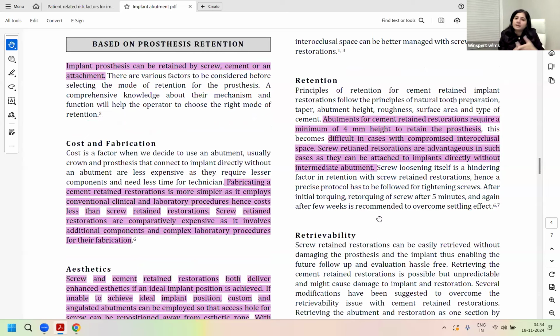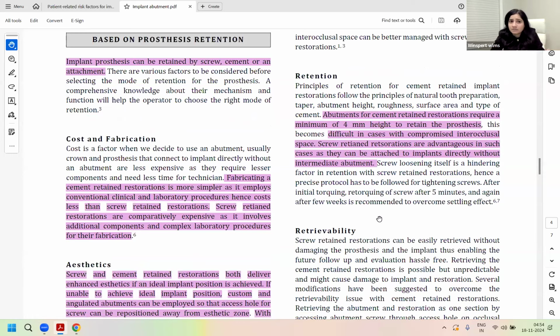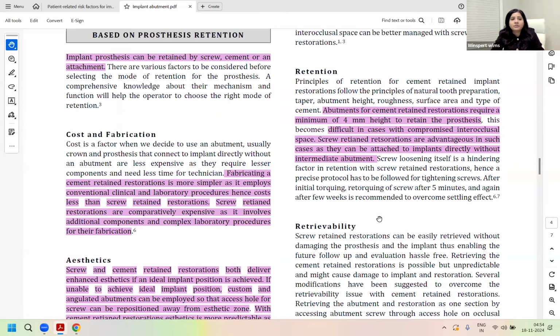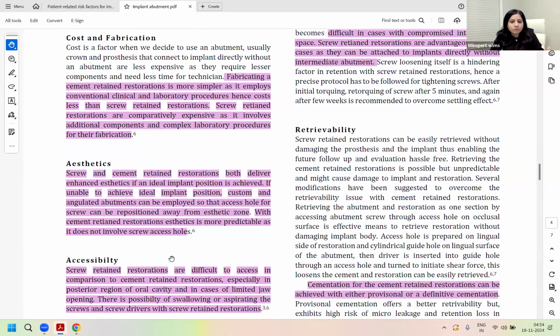So one was based on the connection that we just saw, internal connection and external connection. Now, based on the retention, which is very crucial, these questions have been asked a little bit and can be asked more in depth. So let's talk about this one, the screw and the cemented one. Based on the retention, it can be either screw, cement, or an attachment. So attachment would be for your all-on-4 fixed prosthesis or your overdentures. Is that right? That is where you would use your attachment type.